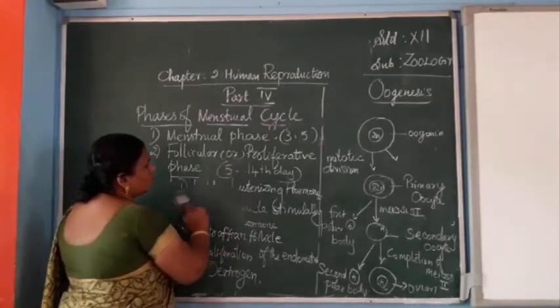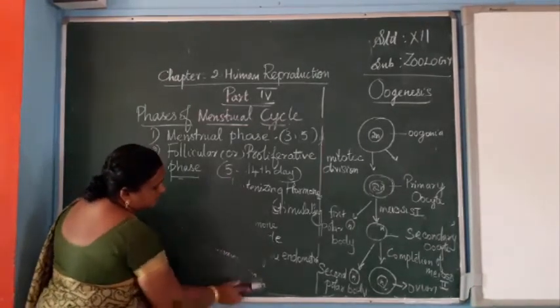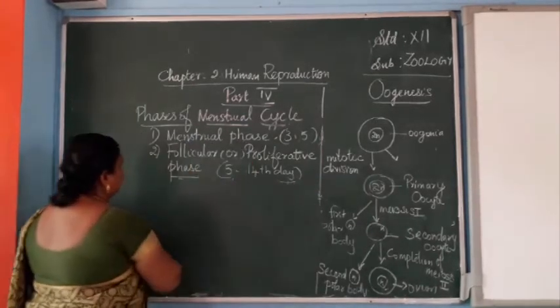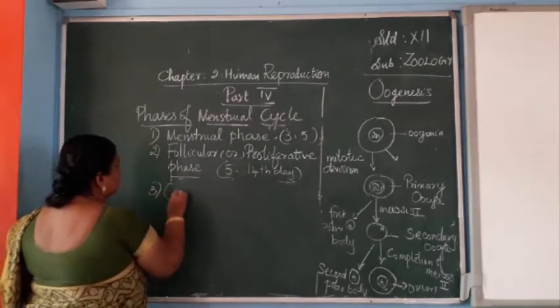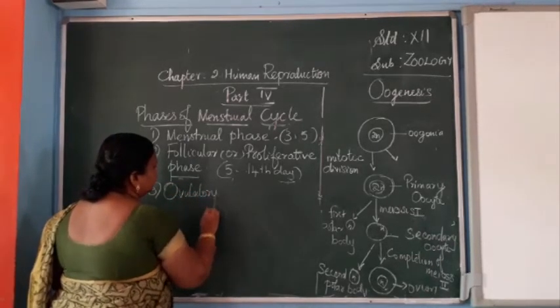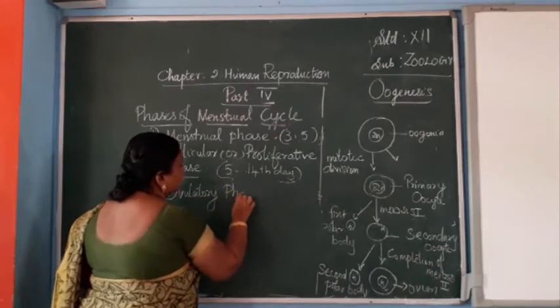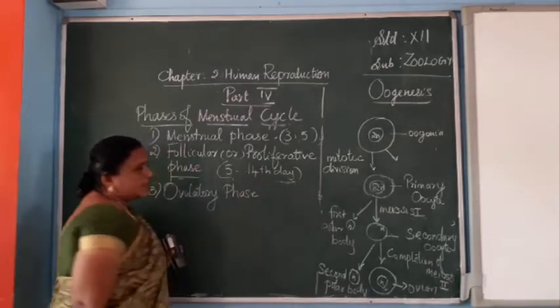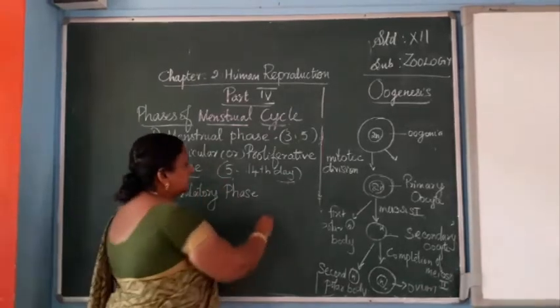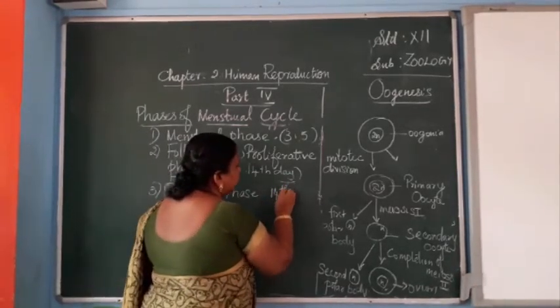Next phase, the third one, is the ovulatory phase. This is the peak time of the menstrual cycle, on the 15th day.